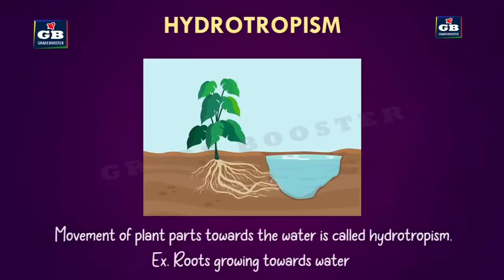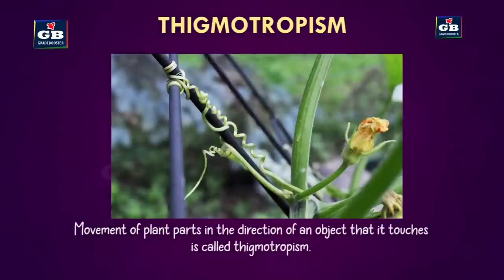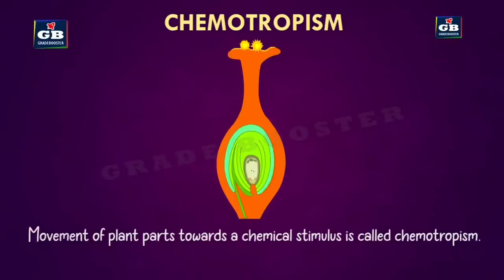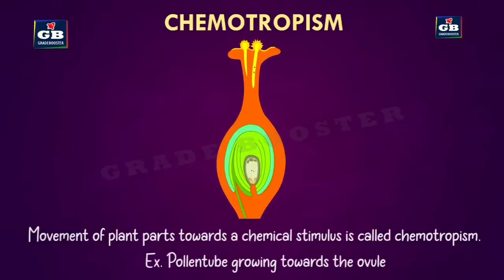They move towards water. And movement of plant parts in the direction of an object that it touches is called thigmotropism. Here the example is tendrils coiling around the support. And movement of plant parts towards a chemical stimulus is called chemotropism. So this is observed in the pollen tube. The pollen tube grows towards the ovule. When a pollen grain reaches the stigma of a flower, the pollen grain germinates and it grows the pollen tube.